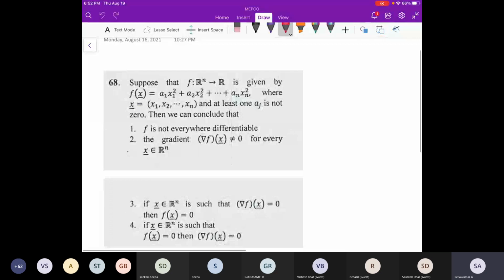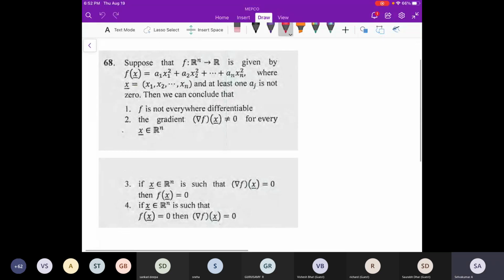What about this one? Can you take paper and pen? You have to solve it and tell me so that it will be quick. I mean, they are asking for a derivative, so just take the derivative. It will be useful for you so that you will not forget whenever you are calculating something. So can you just try? What is the derivative df, or del f, at a point x? What is that?